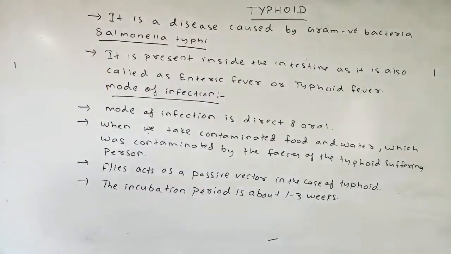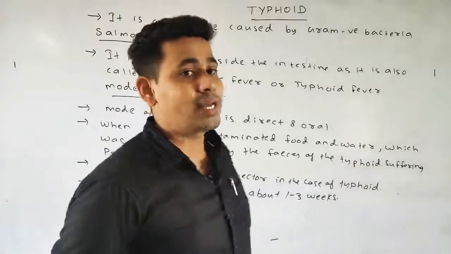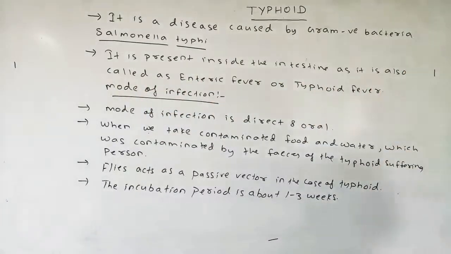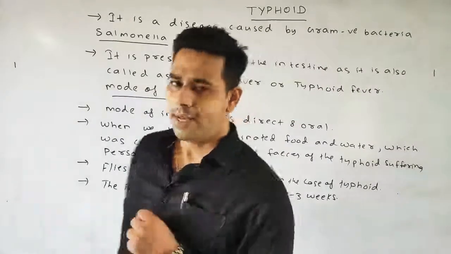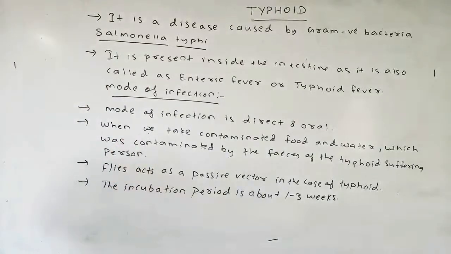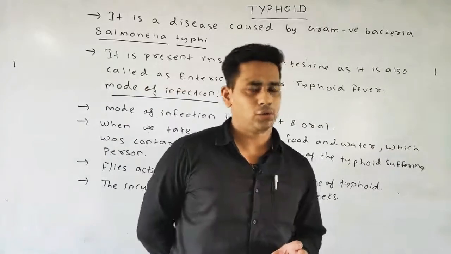Next, when we take contaminated food or water which got contaminated from the feces of the typhoid suffering person. Next, who plays the main role? The fly acts as a passive vector in the case of typhoid. And lastly, the incubation period is about 1 to 3 weeks.